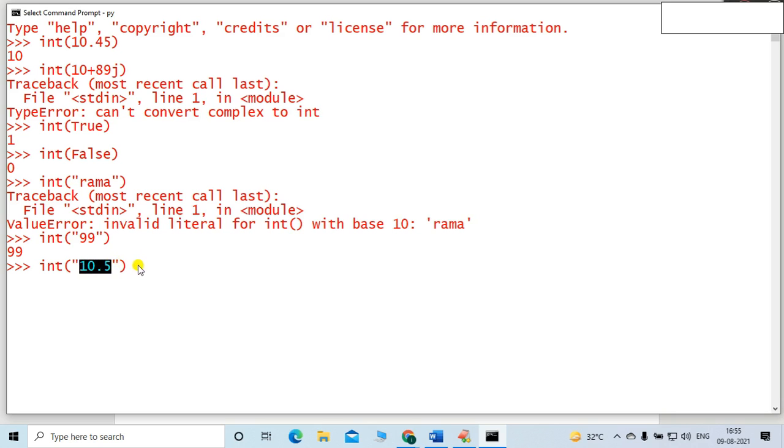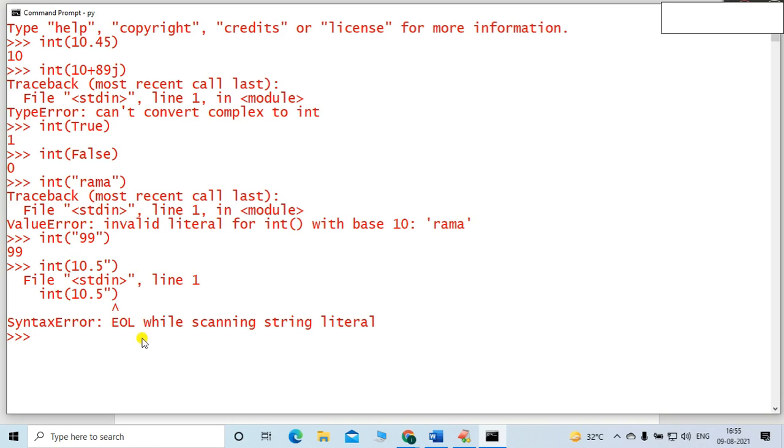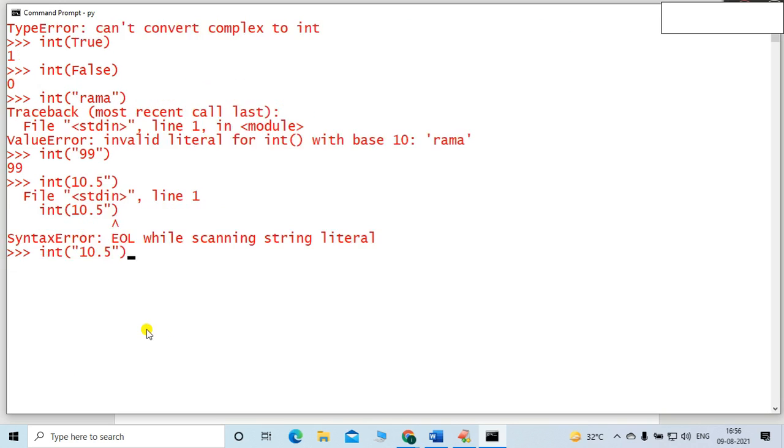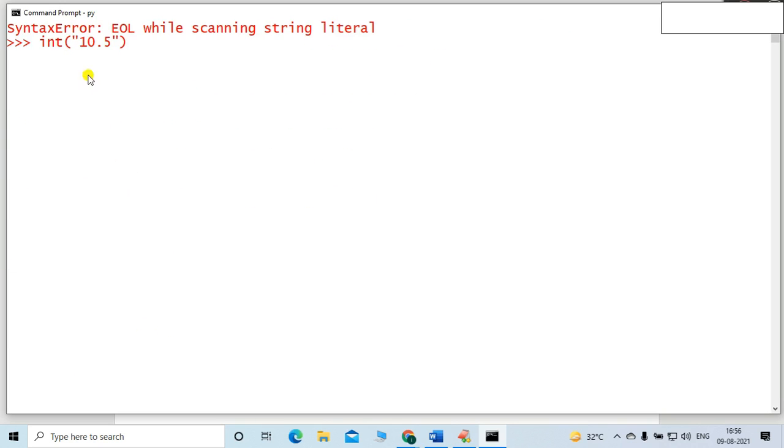So in such a situation, whether it is possible to convert into an integer or not, let me cross check. As you can see, there is a syntax error. Let me complete the double quote, 10.5, it is a float value.